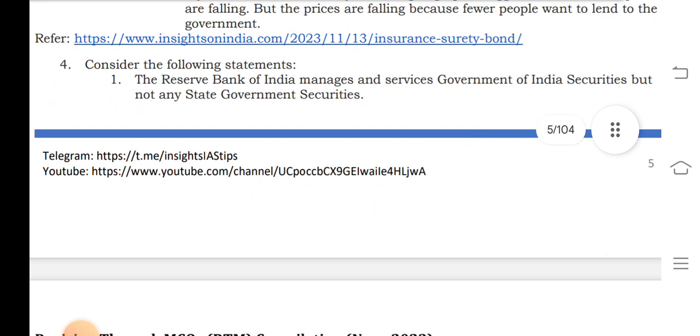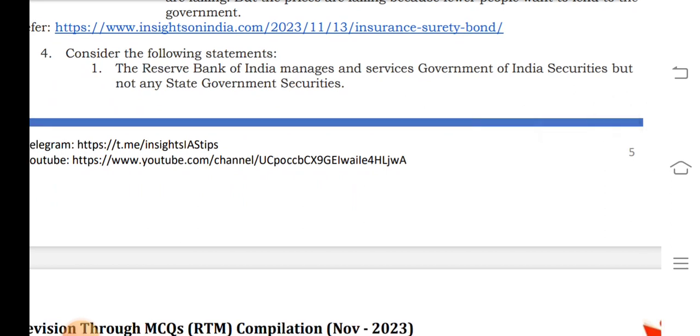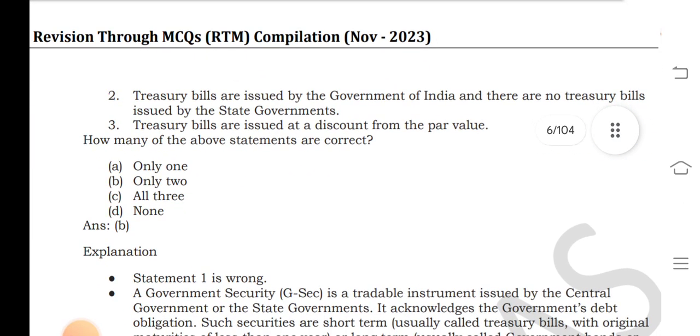Question number 4. Consider the following statements. The Reserve Bank of India manages the services of Government of India securities but not any state government securities. Treasury bills are issued by the Government of India, and there are no treasury bills issued by the state government, and treasury bills are issued at a discount from the par value. Only two is correct: treasury bills are issued by the Government of India, and there are no treasury bills issued by the state government.